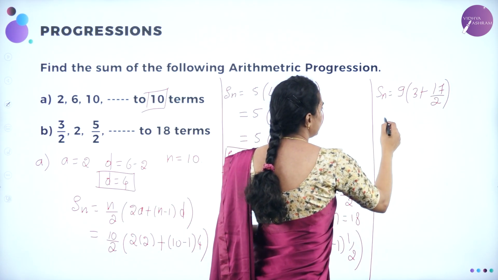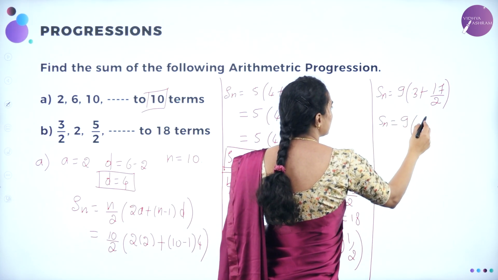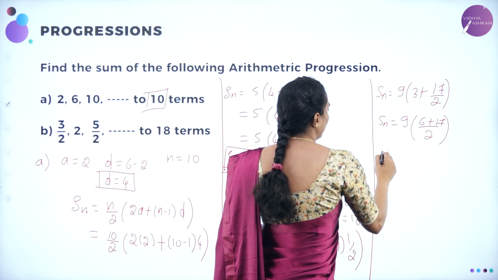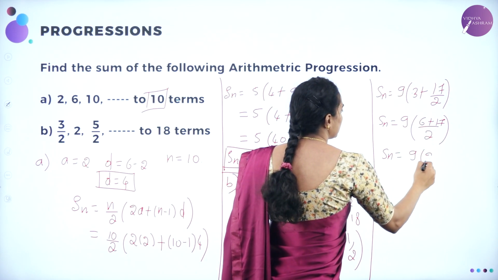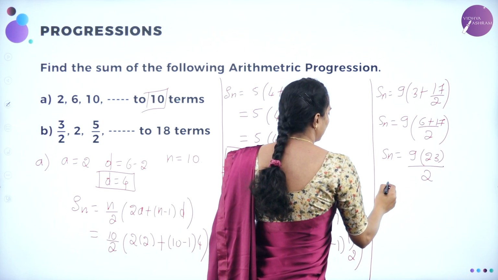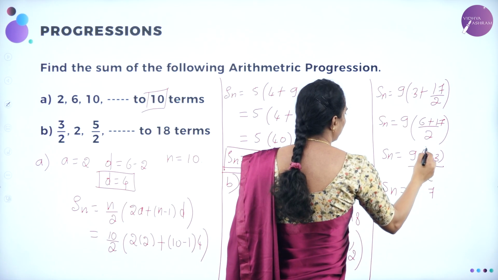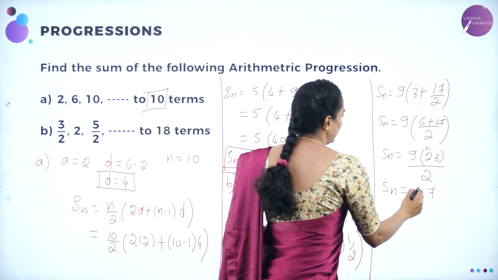Now you can take the LCM. Sn will be 9 into 2 3s are 6 plus 17 divided by 2, or Sn will be equal to 9 into 17 plus 6 is 23 divided by 2, or Sn will be equal to 9 3s are 27, 2 is the LCM, 9 2s are 18, 18 plus 2 is 20.